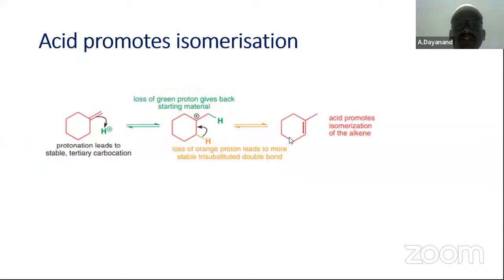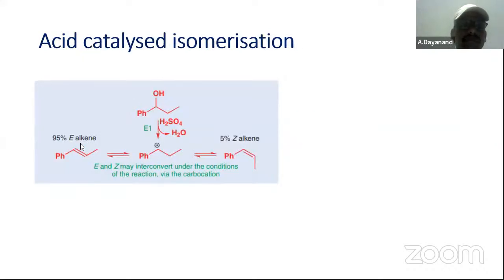It results in the formation of these isomers. Ninety-five percent E-alkene is formed.